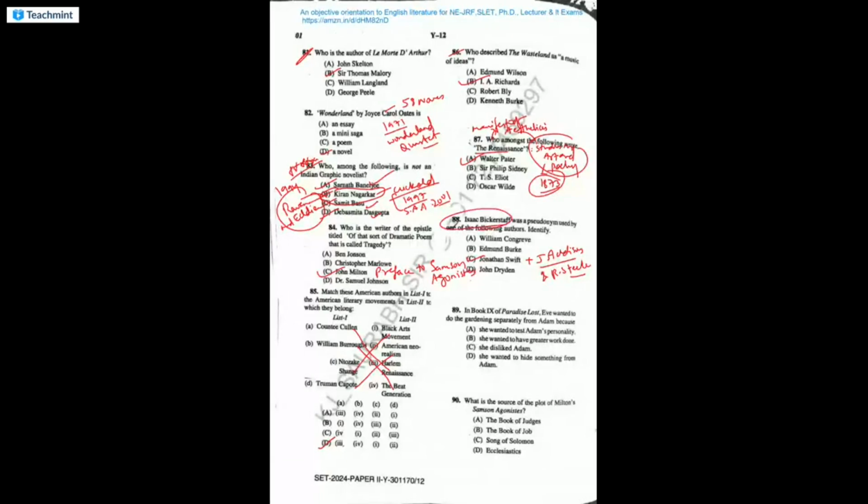In Book 11 of Paradise Lost, Eve wanted to do the gardening separately from Adam because she wanted to have greater work done. What is the source of the plot of Milton's Samson Agonistes? The source is the Book of Judges. It is taken from the Old Testament. This type of play is called, what do we call such plays?